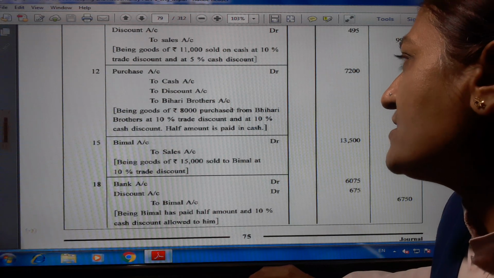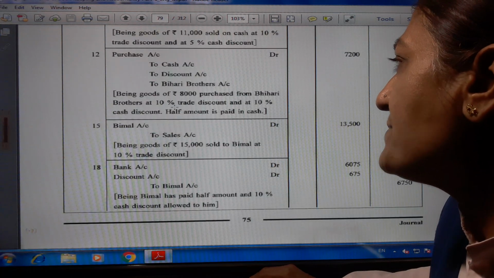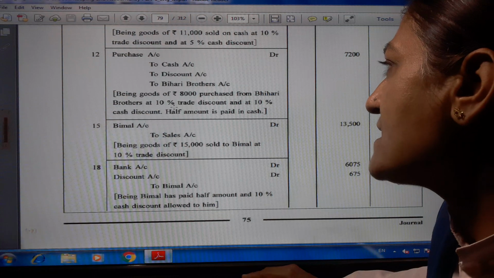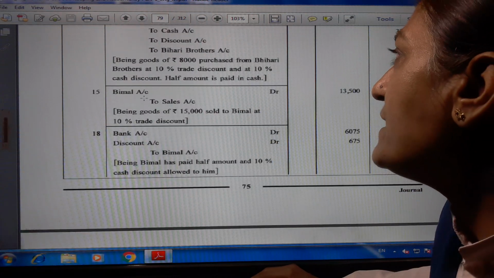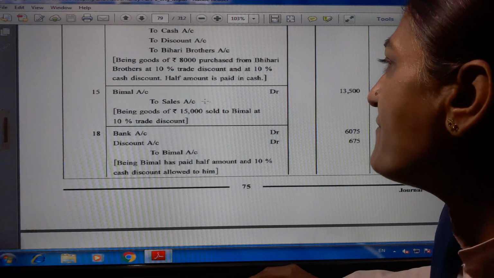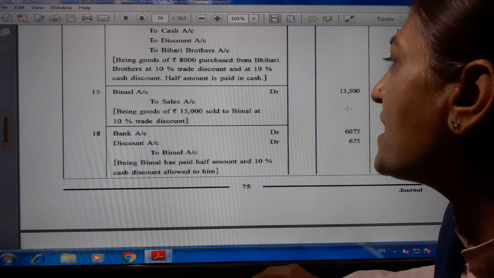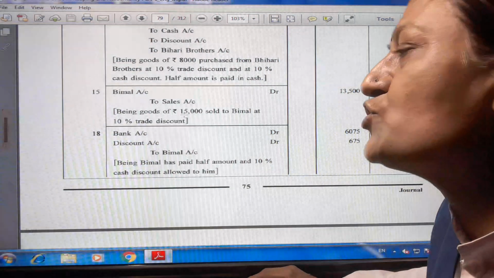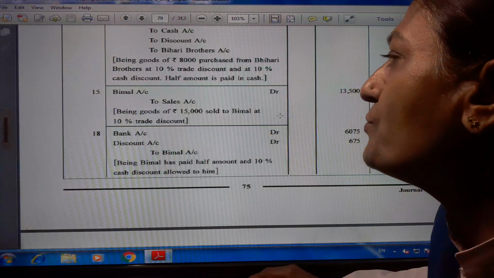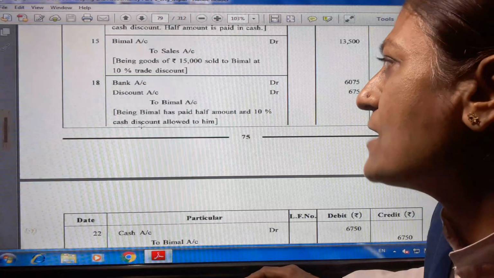Being goods of rupees 8,000 purchased from Bihari Brothers, 10% trade discount and 10% cash discount, half amount is paid in cash. Now 15th date, Bimal account debit 13,500 to sales account 13,500. Here only trade discount is there. Being goods of rupees 15,000 sold to Bimal, 10% trade discount.